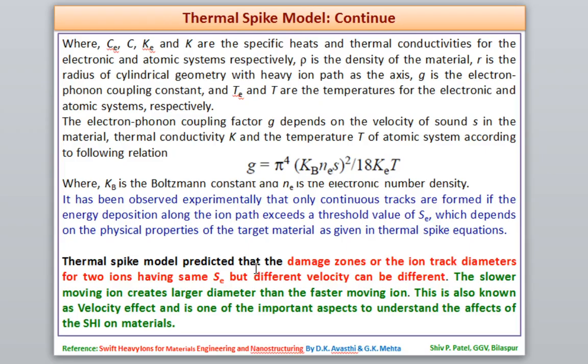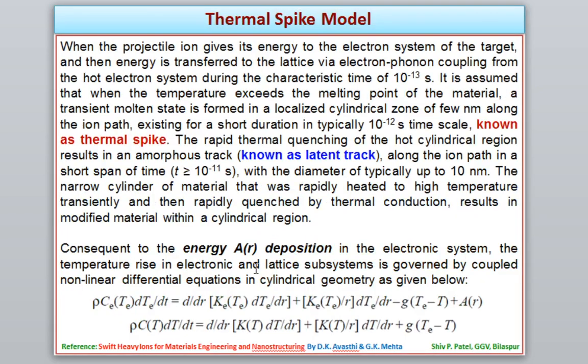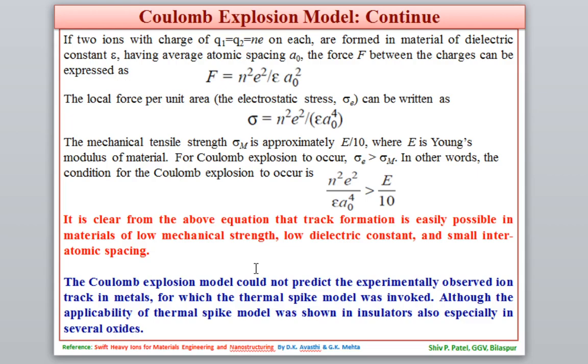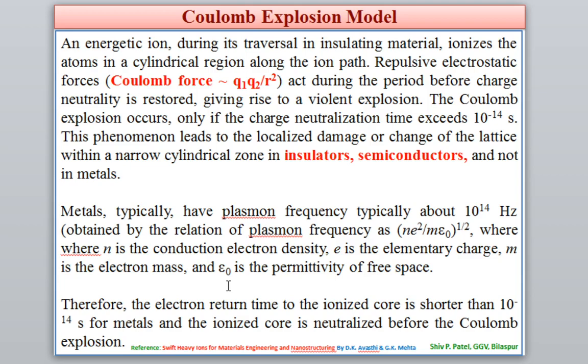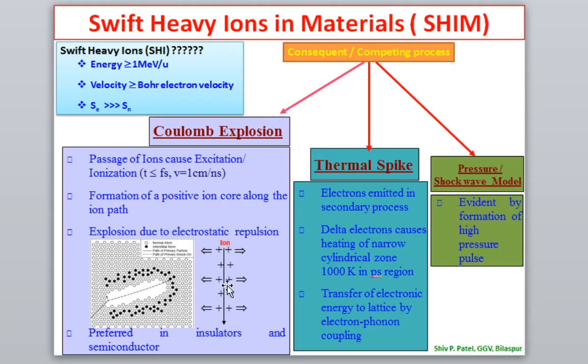As I discussed, whenever a swift heavy ion passes through a material, what will happen? First, Coulomb explosion will take place. I have explained what the Coulomb explosion is. This Coulomb explosion will generate secondary electrons and delta electrons, so there are high-energy delta electrons and also excited atoms.